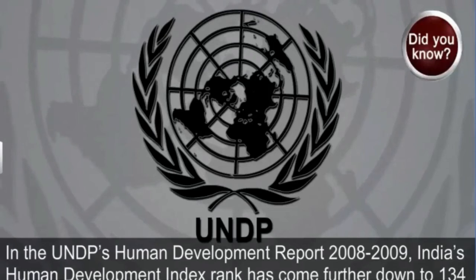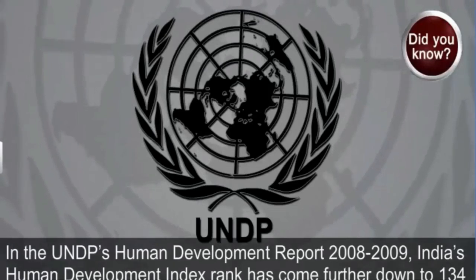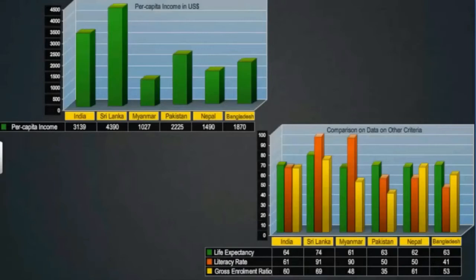In the UNDP Human Development Index list of 2008-2009, India's rank came further down to 134. So that's a bit difficult for us.